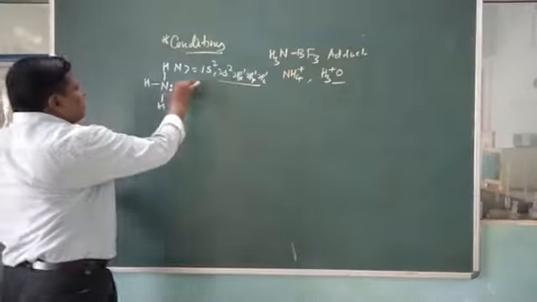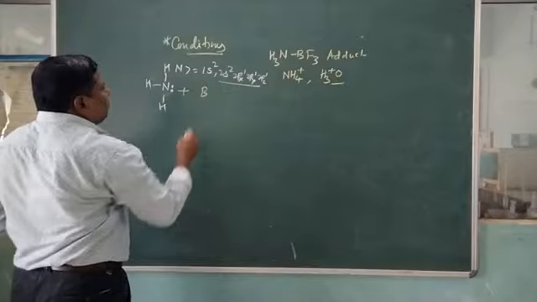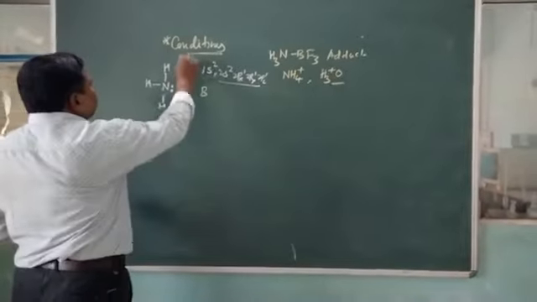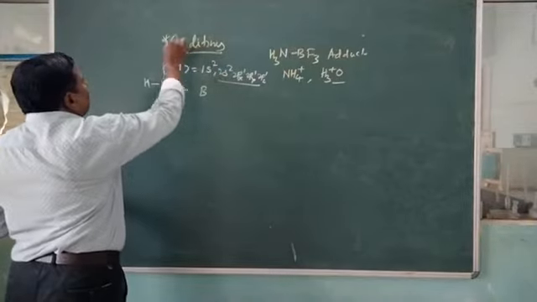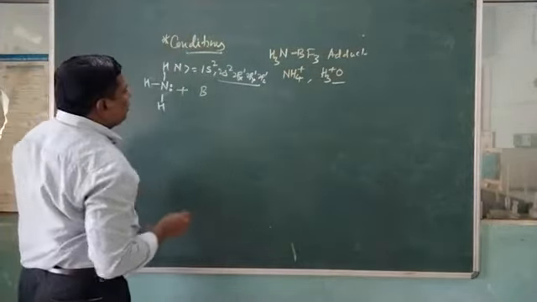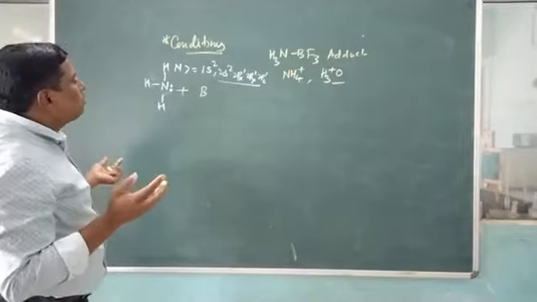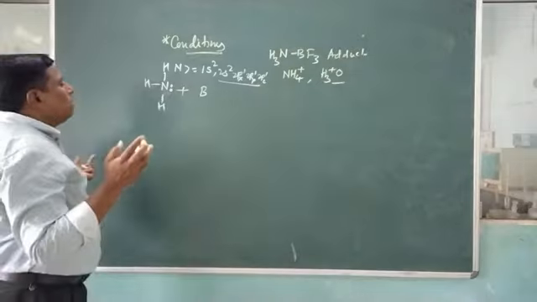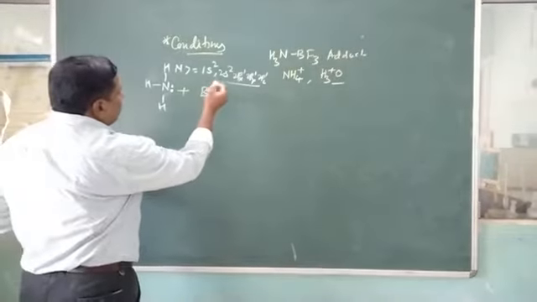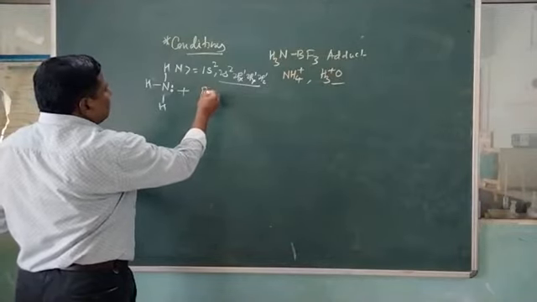Now we should take BF3. Boron possesses atomic number 5, and the electronic configuration is 1s2, 2s2, 2p1.